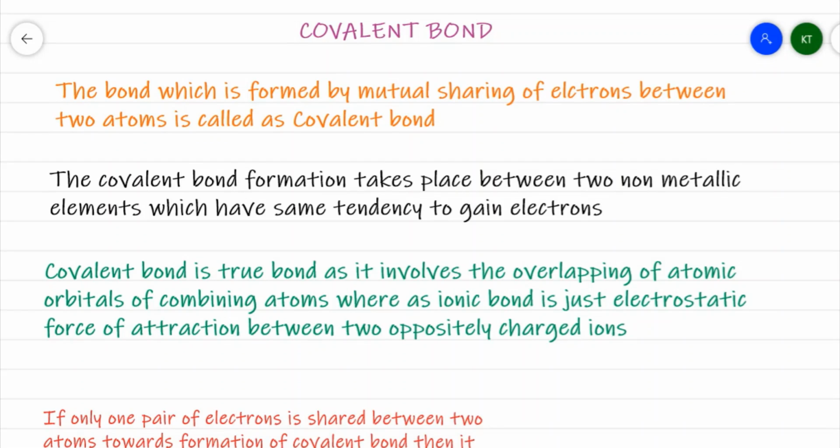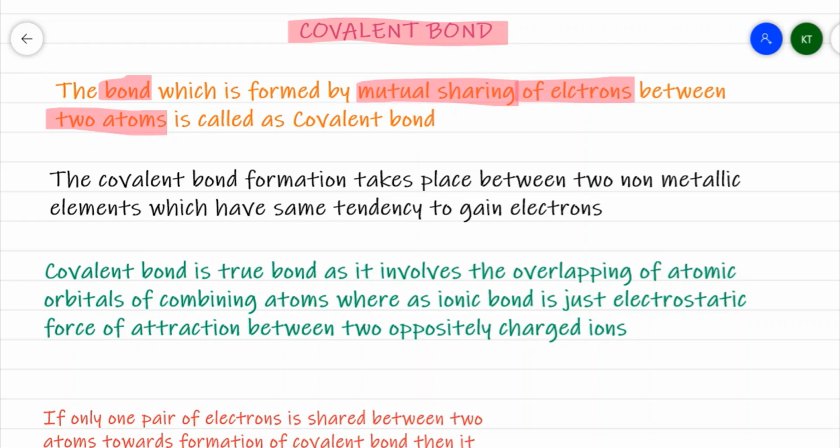After understanding what is electrovalent or ionic bond with examples, let us focus our understanding towards another category of bond that is called as covalent bond. So, first we try to discuss what is covalent bond. A bond which has been formed by mutual sharing of electron between two combining atoms, that is known as covalent bond.